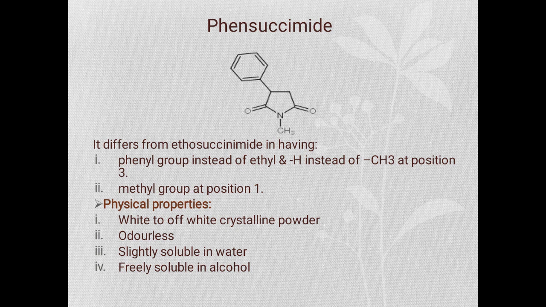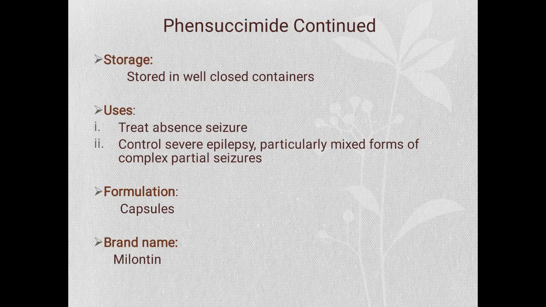Next drug is phensuximide. It differs from ethosuximide in having the phenyl group instead of ethyl and hydrogen instead of methyl at position 3. The structure of phensuximide is as shown in the figure. The physical properties: white to off-white crystalline powder, odorless, slightly soluble in water, freely soluble in alcohol.